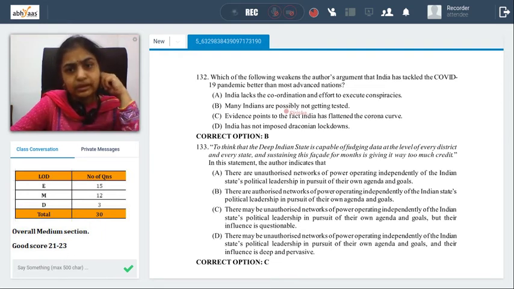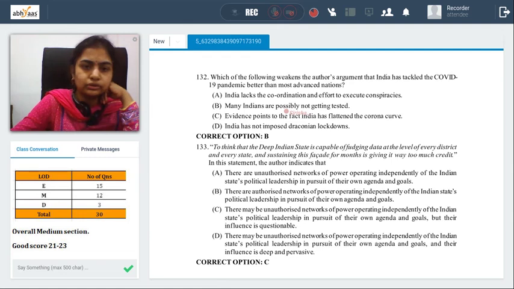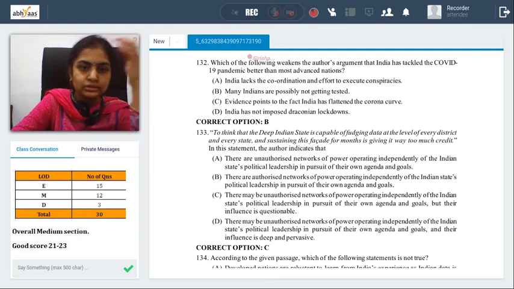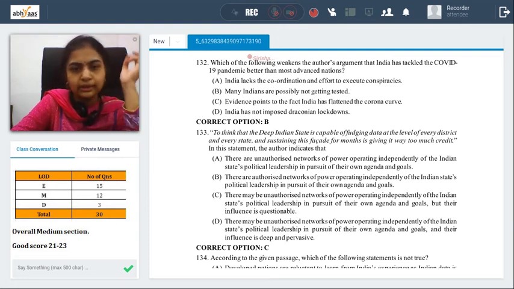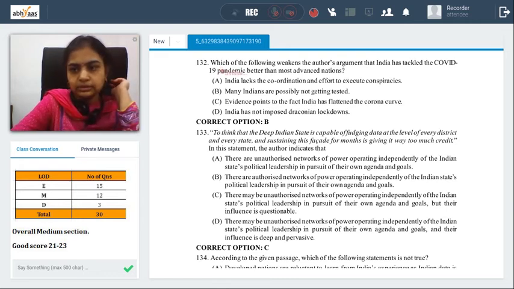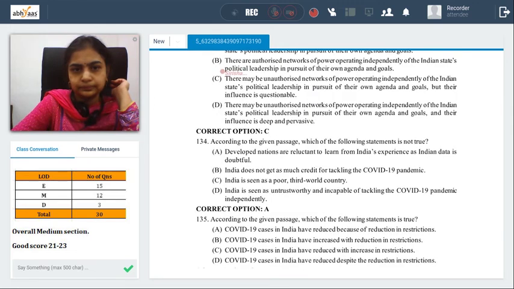Now again, weakens the argument of the author. So something that weakens, proves him wrong. So people not getting tested. So you're thinking your data, there are many more people, but they're not getting tested. So you cannot say India has done well. So B seems to be a better option there. Easy, not at all difficult, pretty clear cut and straightforward. Let's look at the next one.